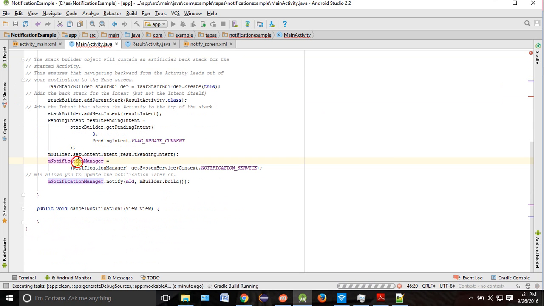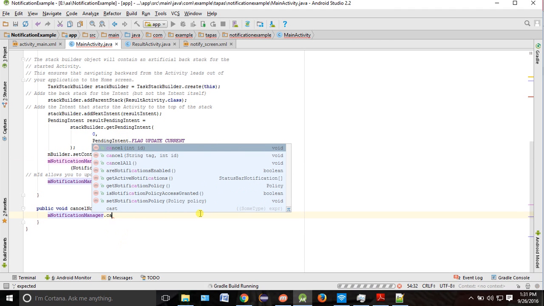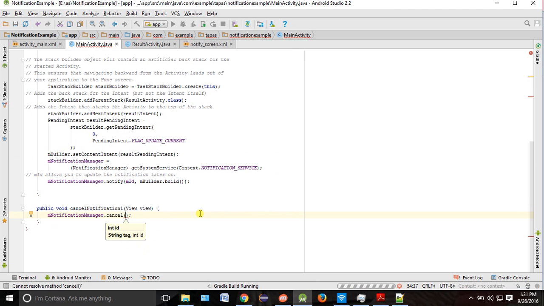Now you want to make it cancel, right? So notification manager dot cancel. Are you able to see? Cancel is one of the methods, and just pass mid. That's all. It will automatically cancel a notification. If you want to cancel all the notifications, then one of the methods is called notification manager dot cancel all, which will cancel all the notifications. It can be Facebook, it can be WhatsApp, it can be your own notification also.